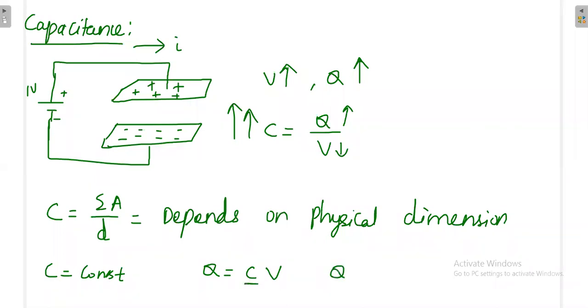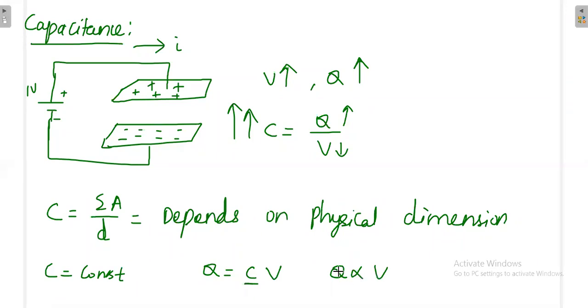That means the charge developed on the capacitor is always proportional to the voltage applied. If you apply more voltage, more charge can be developed. Precisely I can find out how much charge, if you know the C value, once you apply the voltage V.